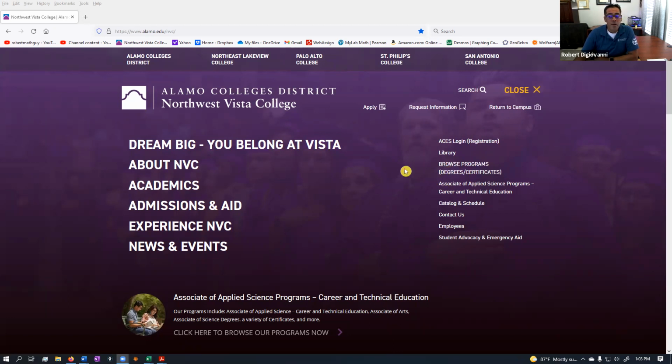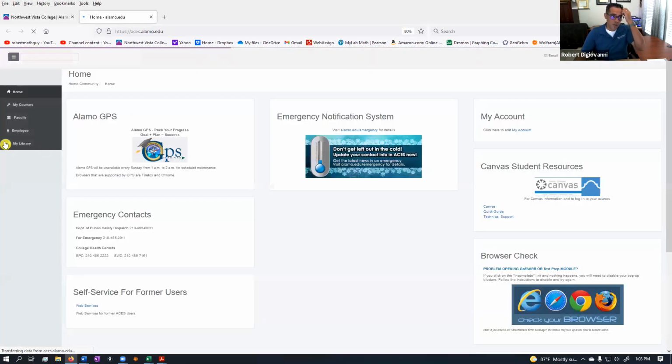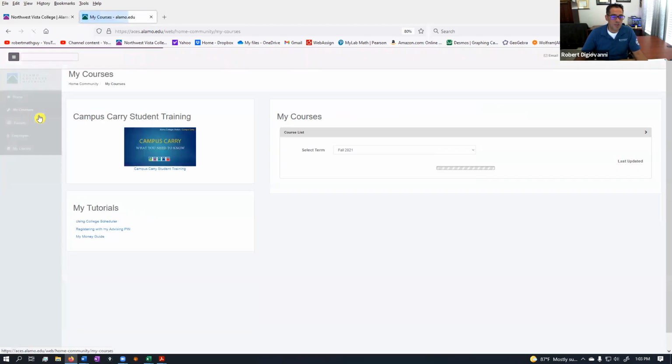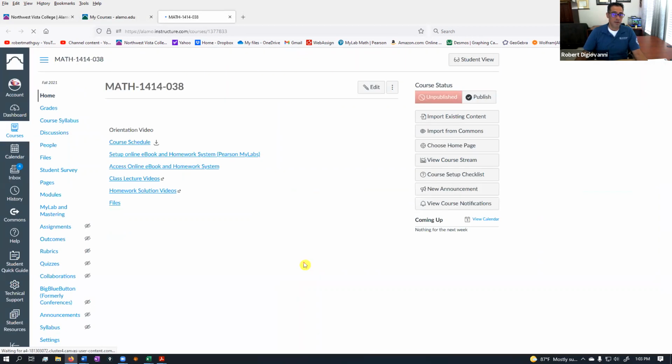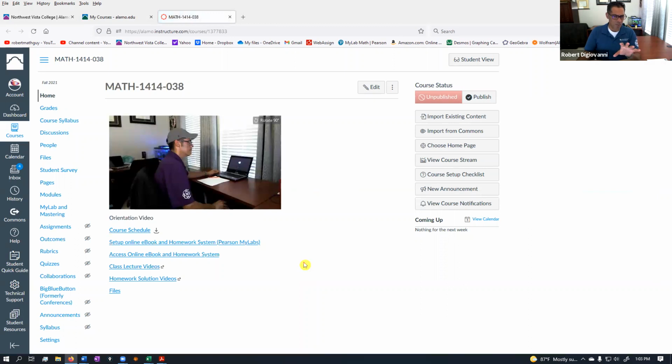Let's get right in. Hopefully you know how to get into ACES and log in. I'm going to assume you know how to do this. Go to your courses, Fall 2021, and then it's this College Algebra Pre-Cal track. Your page is going to look a little different than this, but I'm going to leave it like this for a moment, just to show you, first of all, how we communicate. All communication officially must be done through Canvas.